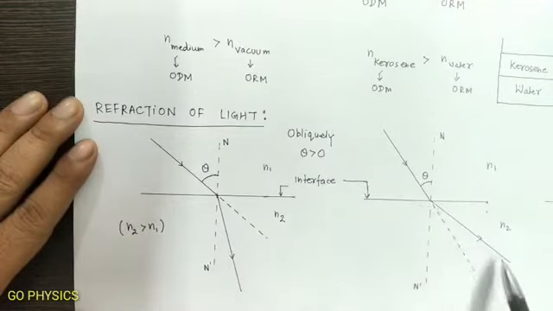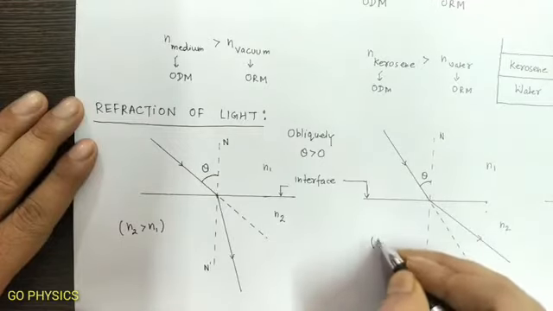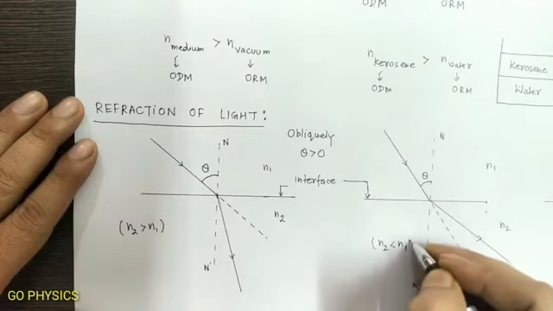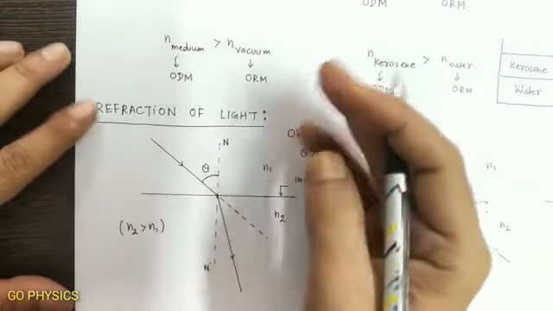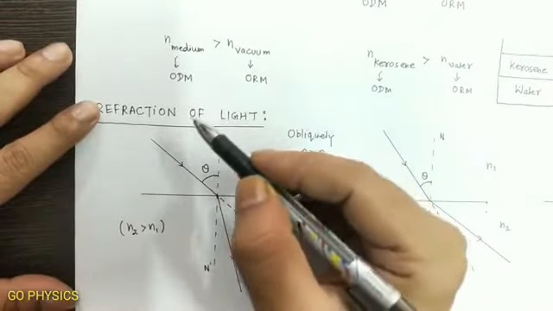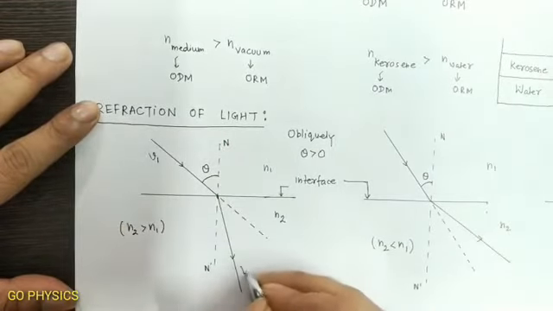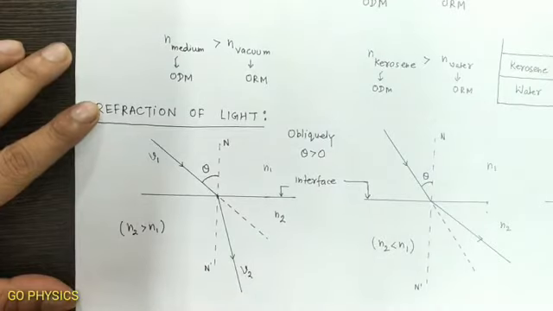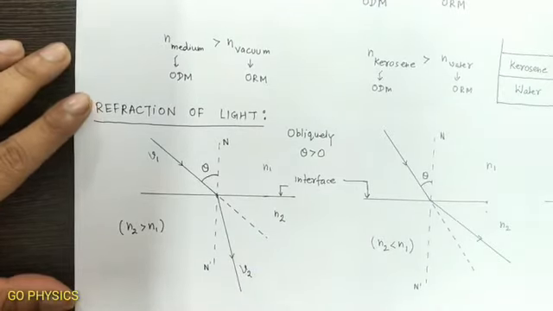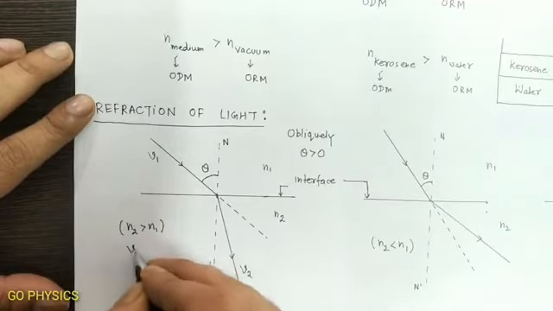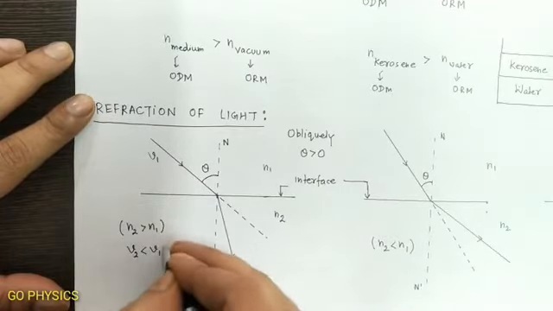The ray will bend away from the normal if the refractive index of medium 2 is less than the refractive index of medium 1. Let us suppose the speed of light in medium 1 is v1 and the speed of light in medium 2 is v2. In the previous class we learned that in a medium having more refractive index, the speed of light will be less, and therefore v2 will be less than v1.